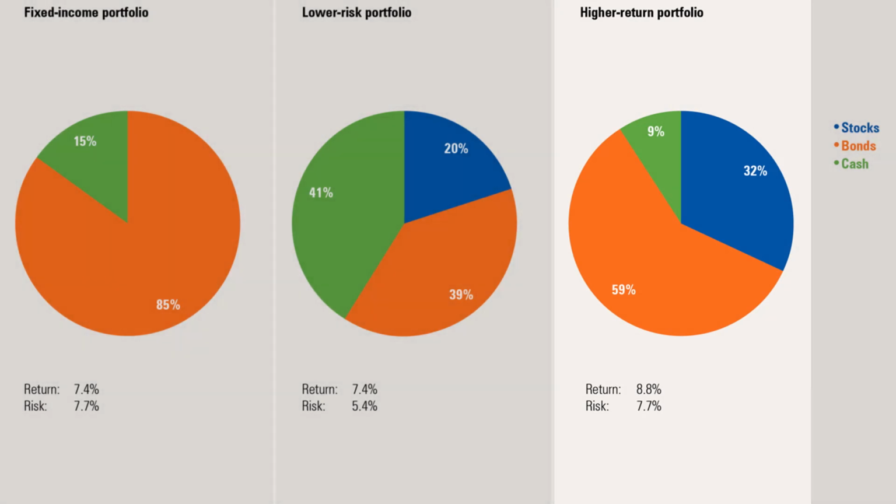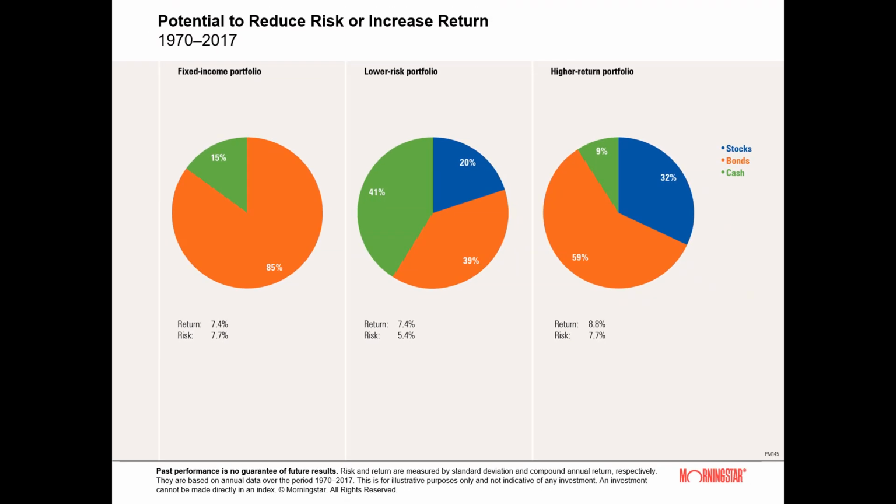The higher return portfolio had the same risk level as the fixed income portfolio, but produced an increased return. Although it may appear counterintuitive, diversifying a portfolio of fixed income investments to include stocks reduced the overall volatility of a portfolio during the time period analyzed. Likewise, it is possible to increase your portfolio return without having to take on additional risk. Because stocks, bonds, and cash generally do not react identically to the same economic or market stimuli, combining these assets can often produce a more appealing risk and return trade-off.